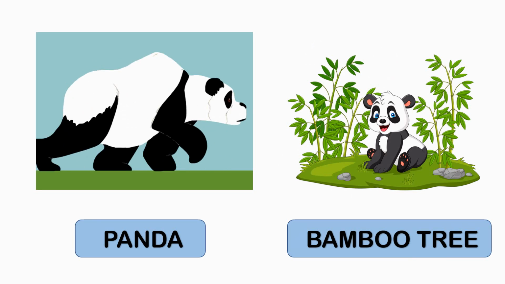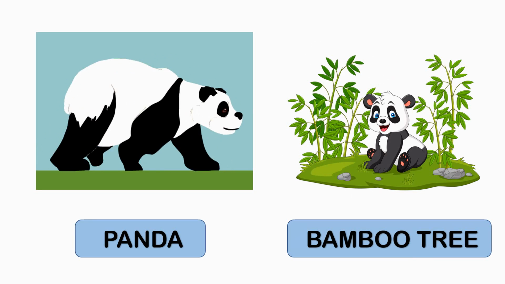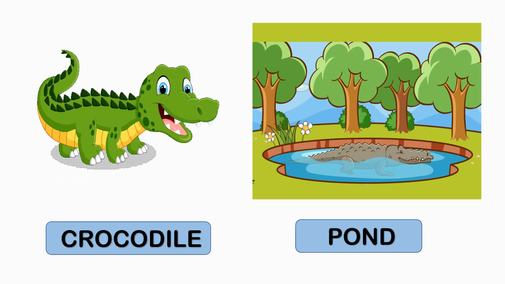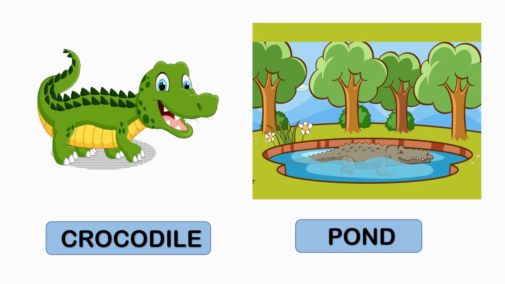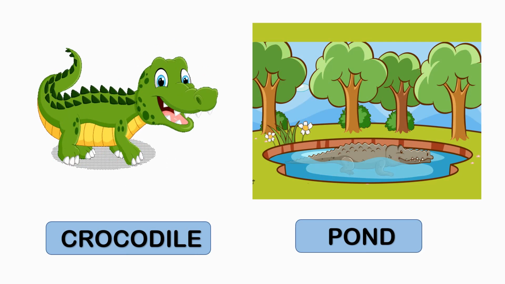Children, can you tell me where does a panda live? Yes, a panda lives on bamboo tree. Children, you know that crocodile eat only meat, and where does the crocodile live? Yes, a crocodile lives in the pond.